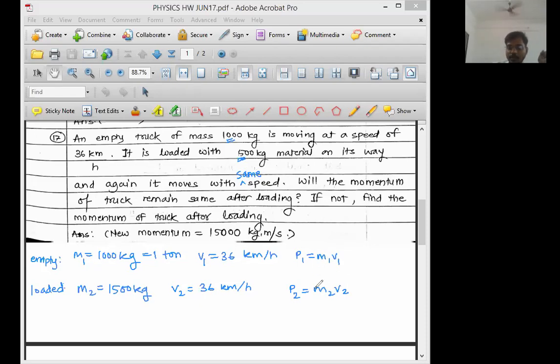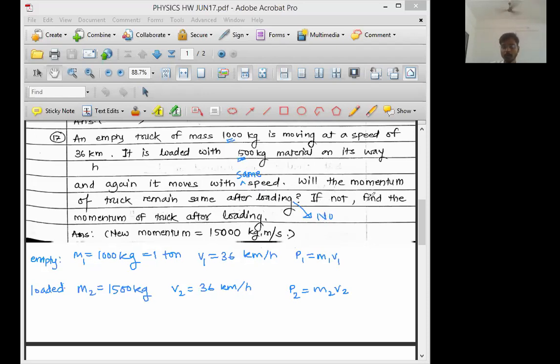But these masses are different, so momentum will be different. So the first answer will be no. These momenta will not be the same. First momentum will be different, second momentum will be different. So, no, the momenta are not the same.